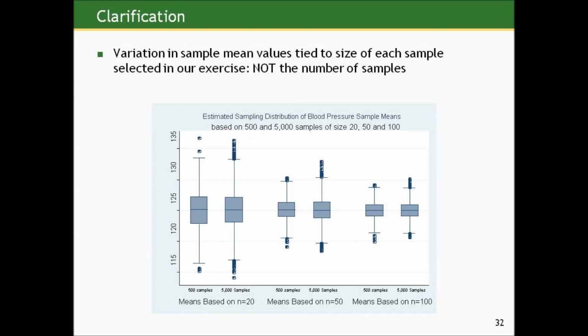So the point here is this is just a simulation exercise. The thing that's fueling the spread of those sample means is not the number of samples I take in the exercise, but the size of the information each sample is based on. So the more information that goes into each sample, the more information goes into each sample mean, and the tighter the variability is in those sample means.